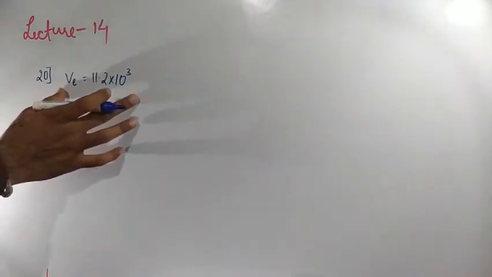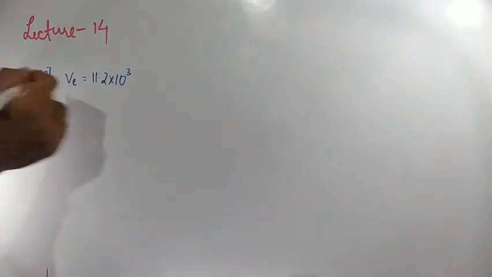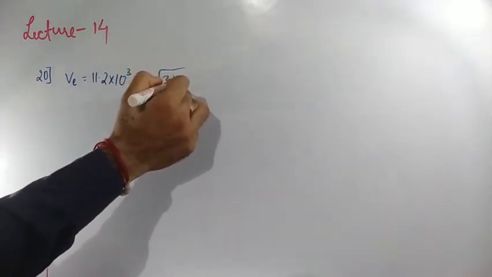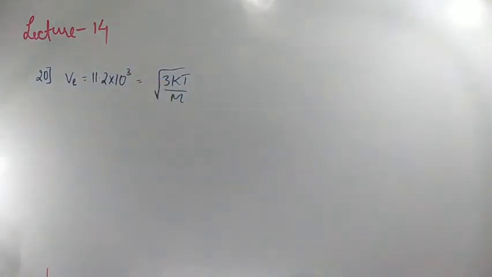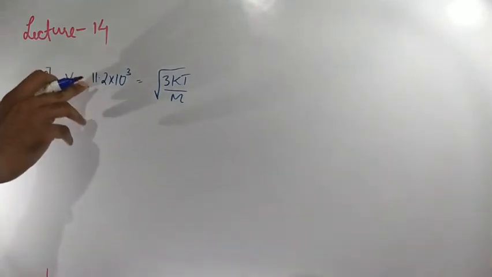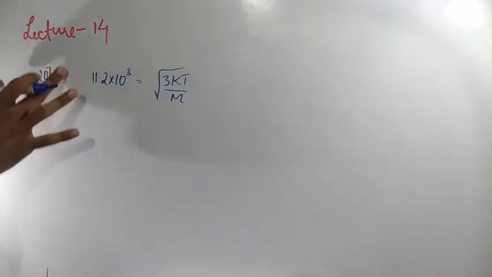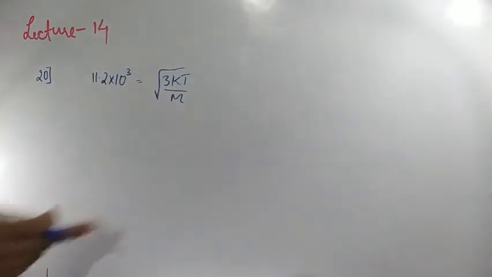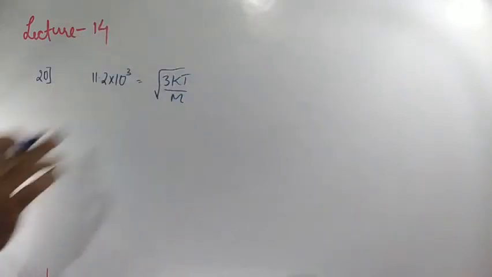This value we have to equate with our VRMS value. VRMS formula is root of 3 kT divided by m, where k is the Boltzmann constant. This is the value for escape velocity. So the formula we are having is 11.2 into 10 to the power of 3 is equal to root of 3 kT divided by m. In this formula, k value is given, m value is given, T value you have to calculate.